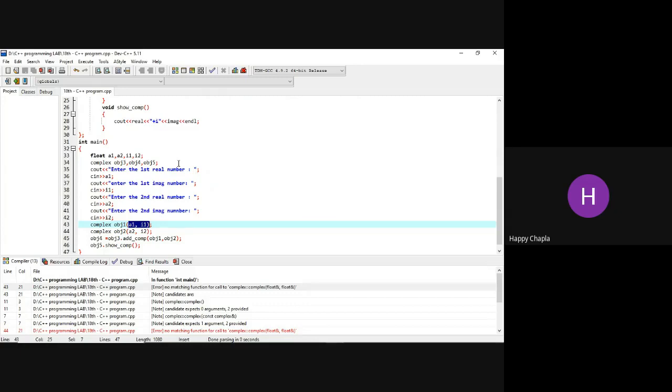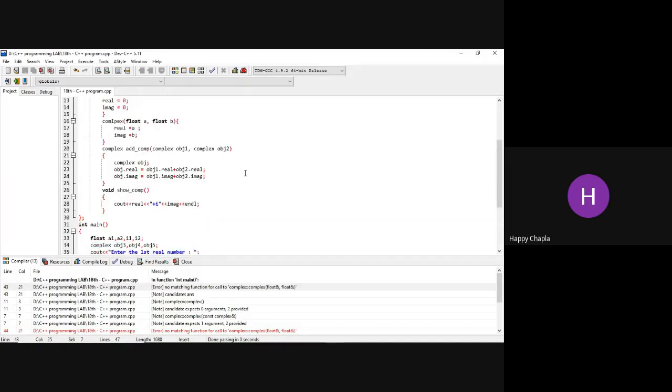There is an issue with the no matching function for call. That means they are assuming this is not the constructor, but a function. Complex, that is correct. There is no issue in that line.